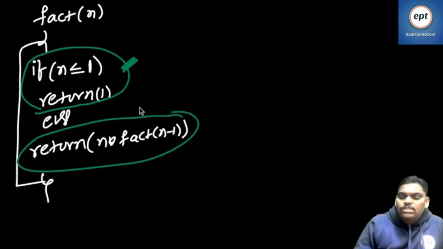Recursive programs are very easy to write because there are only two steps, termination and non-termination, the if and else. If condition, else condition. That's it. What is the if, what is the else? Please write it.